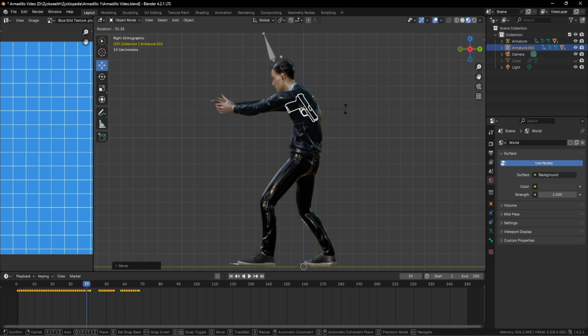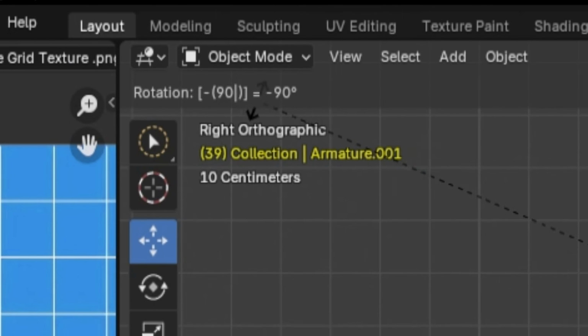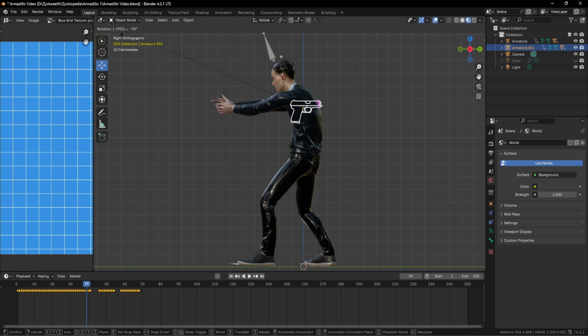But actually it's not 90, it's actually minus 90 in order to get to our view. And you can see all these values are getting inputted over here, so we can have a better understanding of whatever angle our rotation is happening. So after fixing this rotation, we can click on the screen. Then the next thing to do is to actually turn our gun 180 degrees from the top side view.